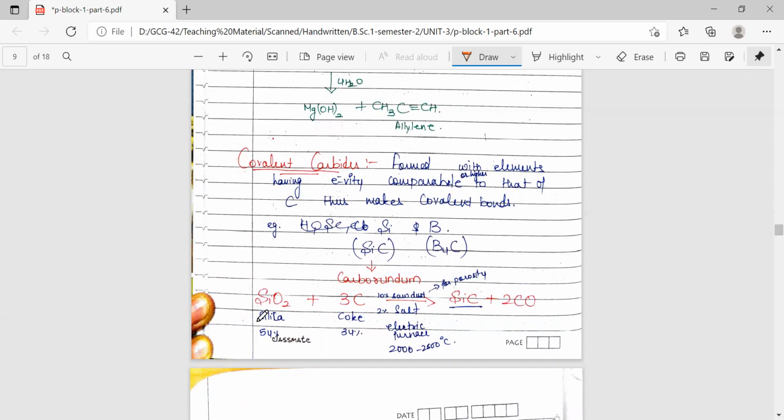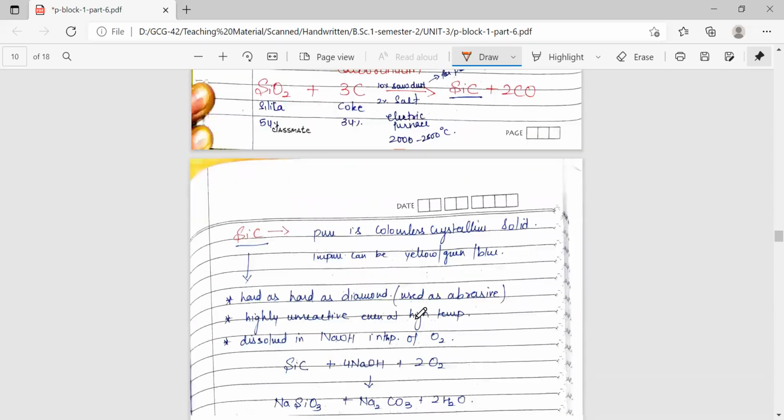So how is this prepared? This is prepared by the treatment of silica, that is SiO2, with carbon at high temperature in an electric furnace. These are the two important things which are to be present in this reaction. But for memorizing purposes, for writing the preparation of silicon carbide, you can just memorize the temperature, which is in the range of above 2000, a common temperature. And we have to treat the corresponding oxide with carbon at high temperature, done in an electric furnace. So we'll get the formation of silicon carbide.